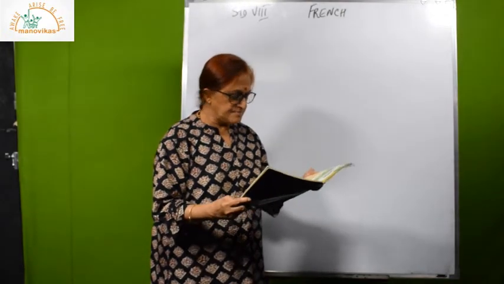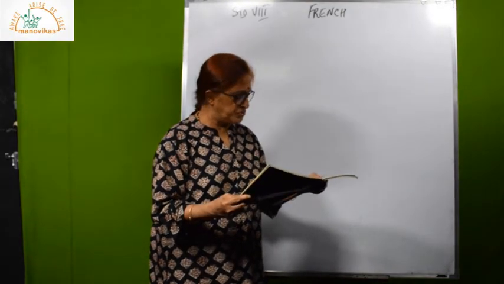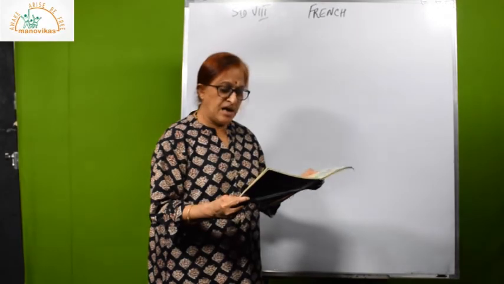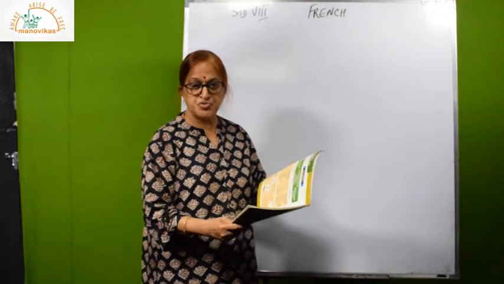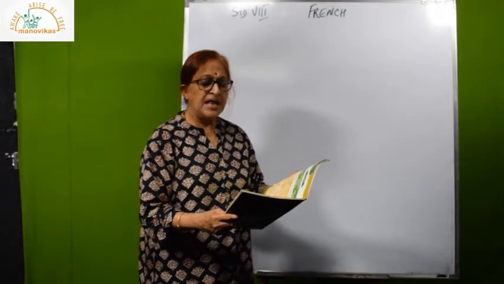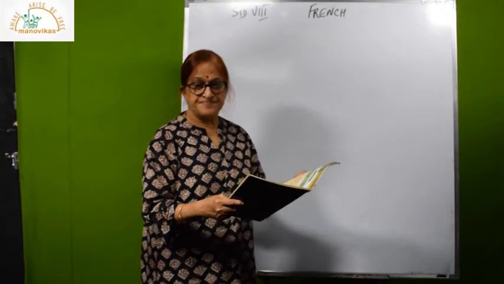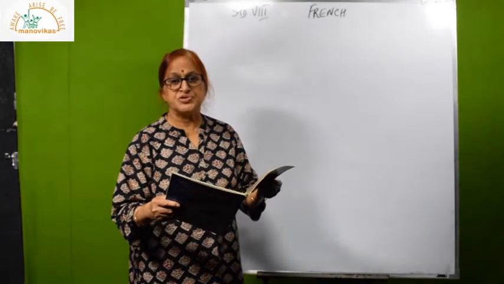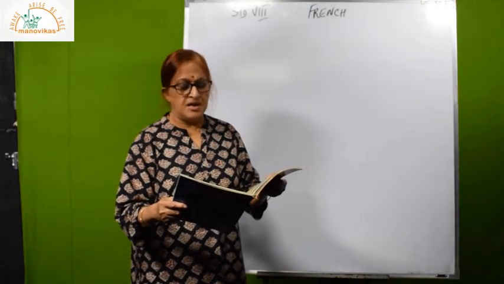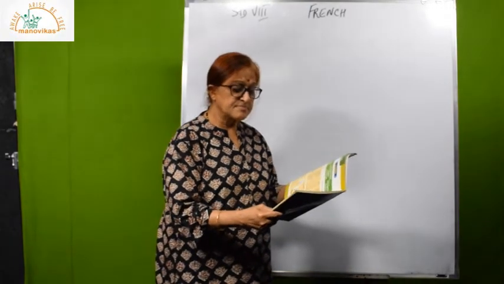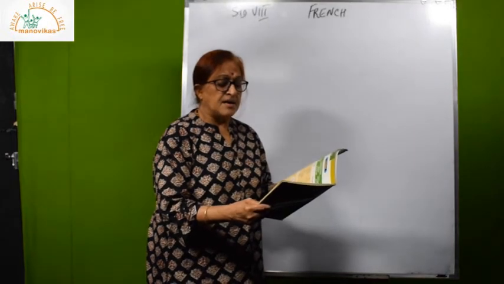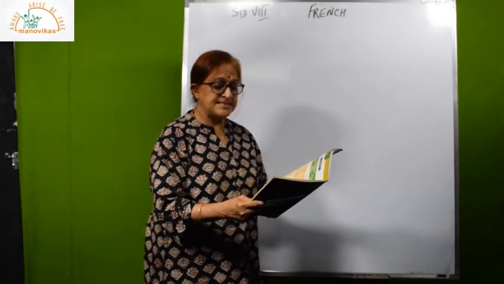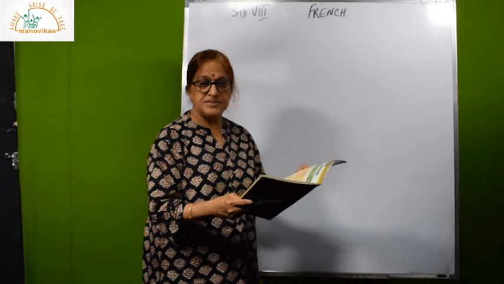And I want you to learn all the verbs which have been taught to you today, the partitive article and the matter. How to say so and so is made of so and so material. Okay? Besides that, they have given you numbers.